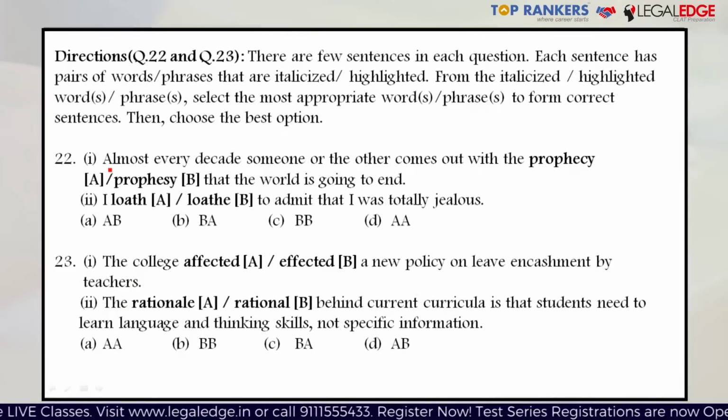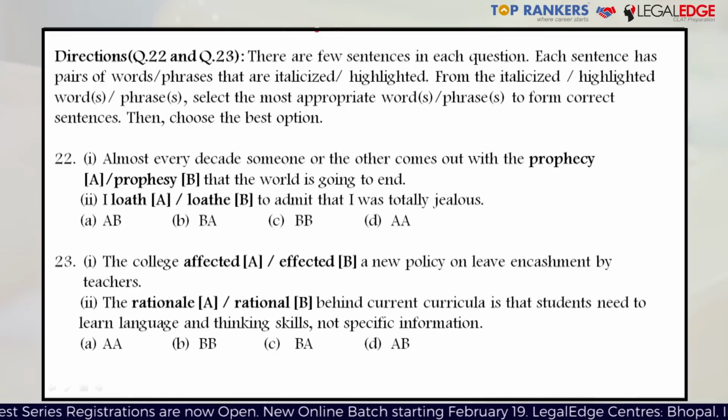In the following two questions, question 22 and question 23, we'll be dealing with a few confusables, words which are often confused with each other. You have been given a sentence and you have to choose the right word which should fit in that particular place. So for example, in the first question, question 22, the first sentence reads as almost every decade, someone or the other comes out with the prophecy A, which is the option A, and prophesy, which is the option B, that the world is going to end.